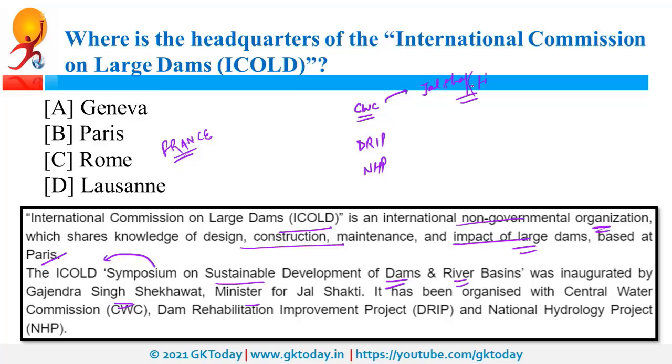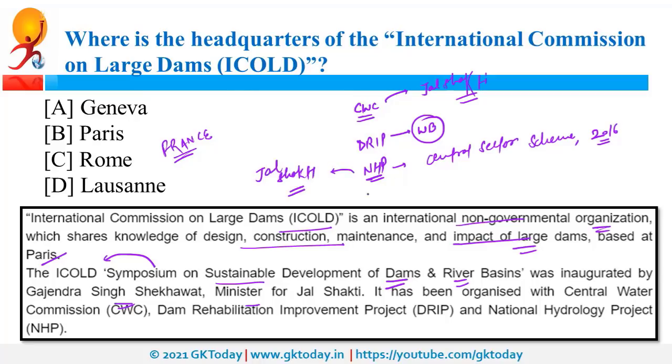DRIP, as the name suggests, is a project for rehabilitation of dams and for their improvement. And for this project, World Bank is providing us financial support. This NHP is a central sector scheme, and this started in 2016, and it is implemented by Jal Shakti Ministry and it is supported by World Bank. So this National Hydrology Project is like a database of our water resources.